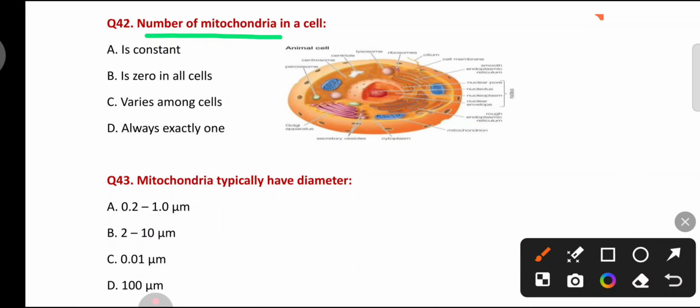Number of mitochondria in a cell varies among cells. Mitochondria typically have diameter of 0.2 to 1.0 micrometer, 2 to 10 micrometer, 0.01 micrometer, 100 micrometer. Mitochondria typically have diameter of 0.2 to 1.0 micrometer.